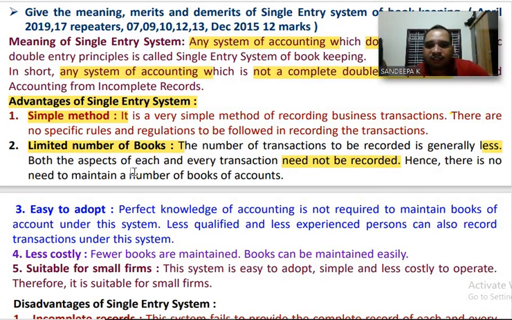Hence, there is no need to maintain number of books of accounts. Only important ledger accounts are maintained under this system, namely cash book, personal accounts of debtors and creditors.